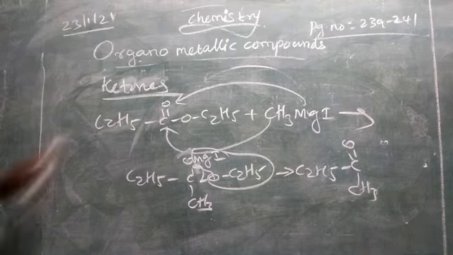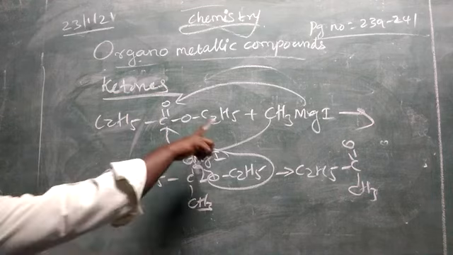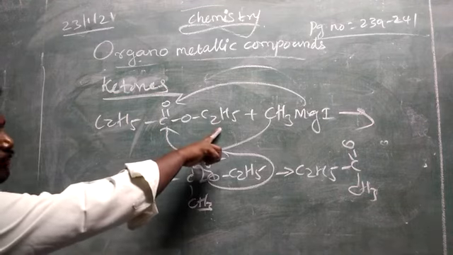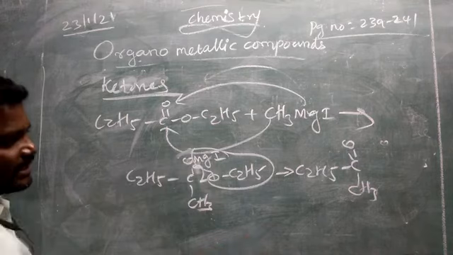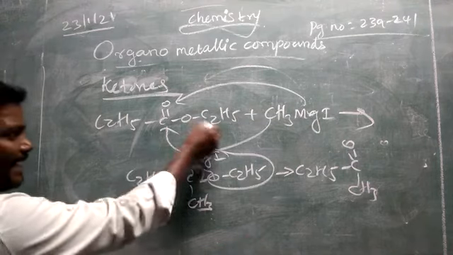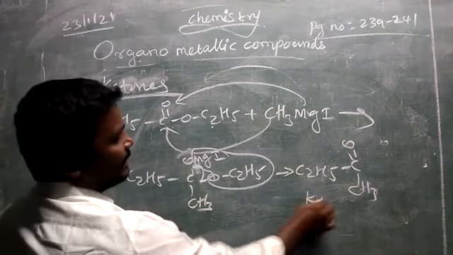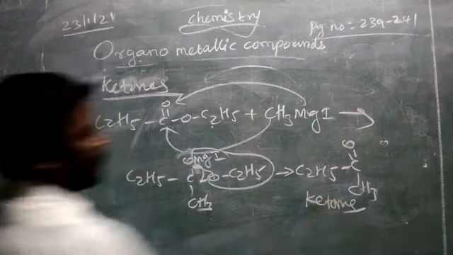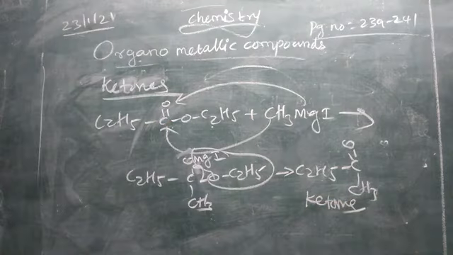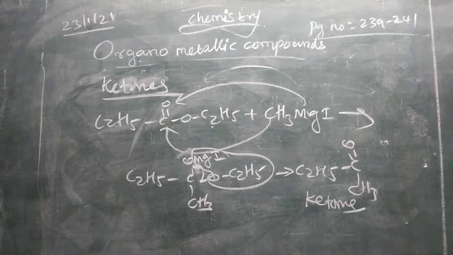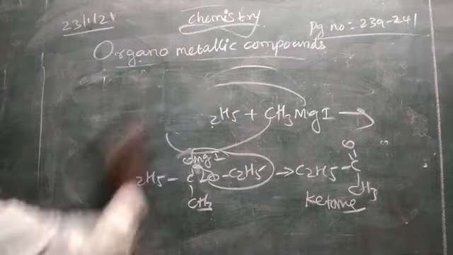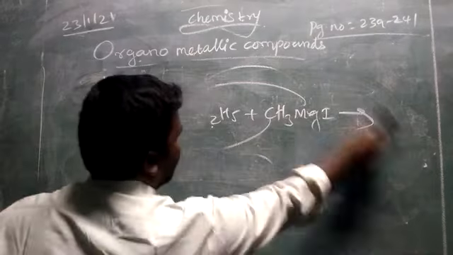One of the ketones we will get. If you take ethyl chloroformate, only ester will form. If you take diethyl ester, we will get ketone product. Even we can prepare carboxylic acid by using carbon monoxide with Grignard reagent.